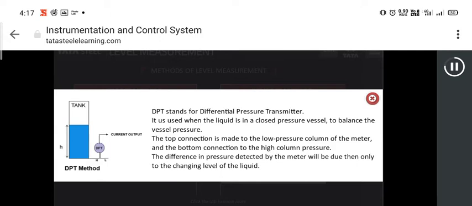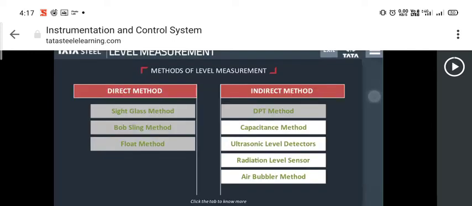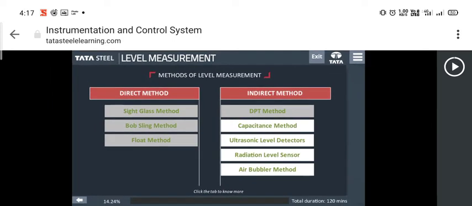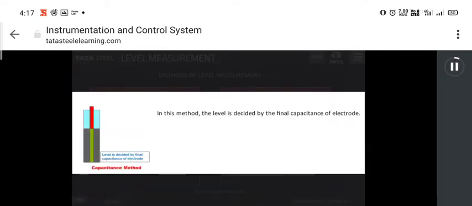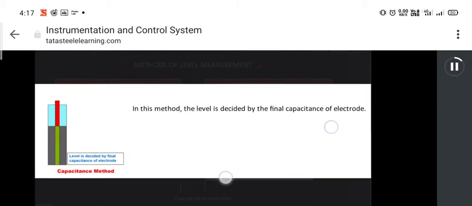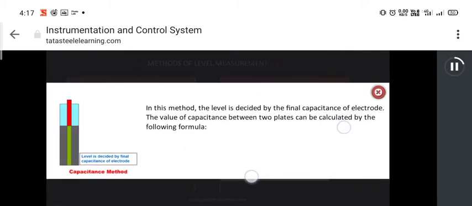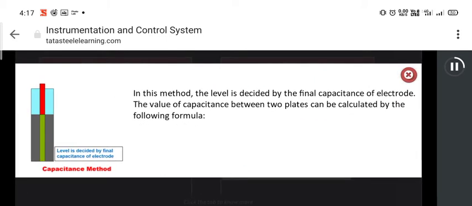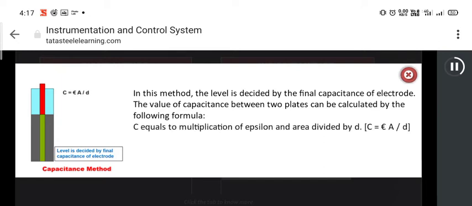DPT stands for differential pressure transmitter. It is used when the liquid is in a closed pressure vessel to balance the vessel pressure. The top connection is made to the low pressure column of the meter and the bottom connection to the high pressure column. The difference in pressure detected by the meter will be due then only to the changing level of the liquid.